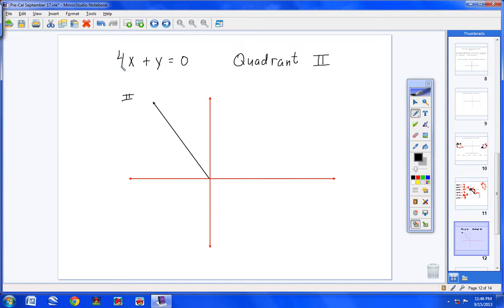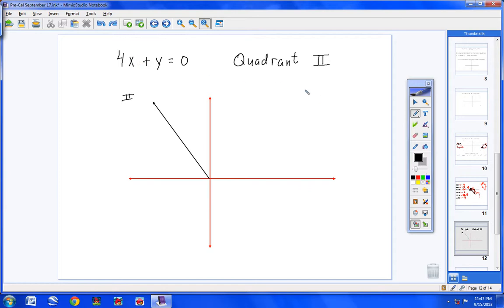That might work. I'm going to go ahead and put a number in for x and then solve for y so I can get an ordered pair that lies on this linear equation, an x number and a y number, and then that'll be a point that falls on that terminal side. So I think I got this. All right, let's see. 4x plus y equals 0. I'm going to put 1 in for x.